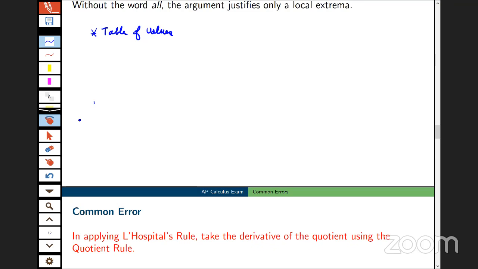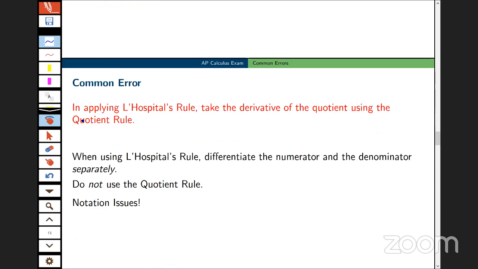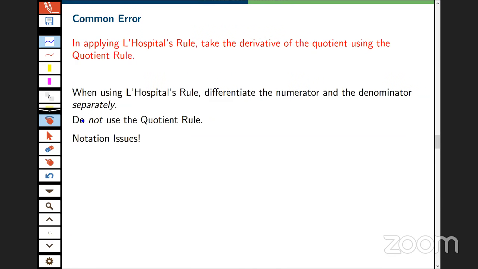Okay, fantastic. In applying L'Hopital's rule, a common error here is that students take the derivative of the quotient using the quotient rule. Well, we know that that's very wrong. We know that when we apply L'Hopital's rule, we want to take the derivative of the numerator and the derivative of the denominator separately. I'm going to write a little bit down at the bottom because there is an issue here about notation that came up last year, which I disagree with, but I want to tell you what happened and where we are with this.